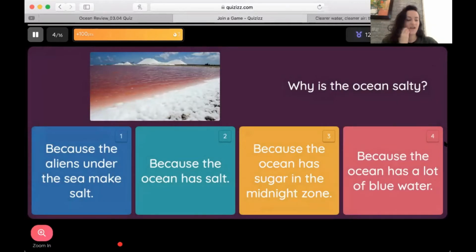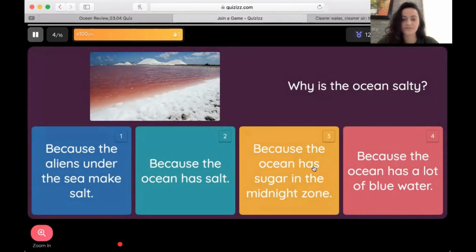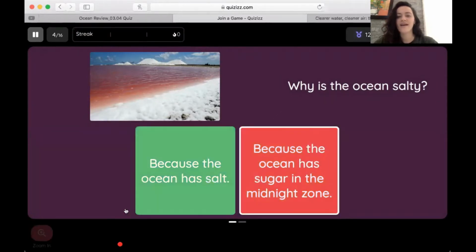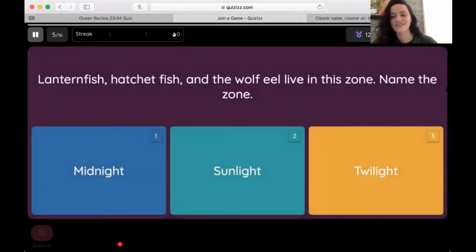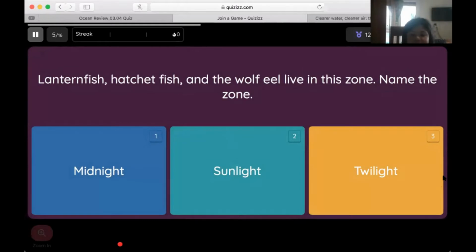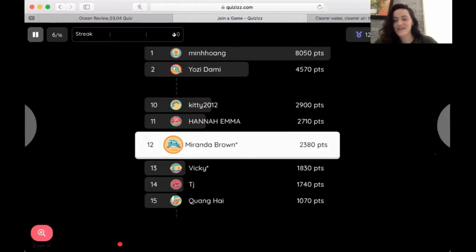Why is the ocean salty? Chi. Because the ocean has salt. Very good. Nice and loud too. I love it. Because the ocean has salt. Oh my gosh. That's my fault, Chi. I accidentally clicked the wrong one. Good job, Chi. Lanternfish, hatchetfish, and the wolf eel live in this zone. Name the zone. Kiwi. Midnight zone. Not quite. It's the twilight zone. Very close, Kiwi.